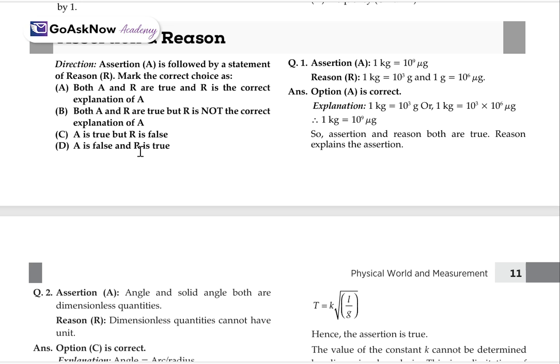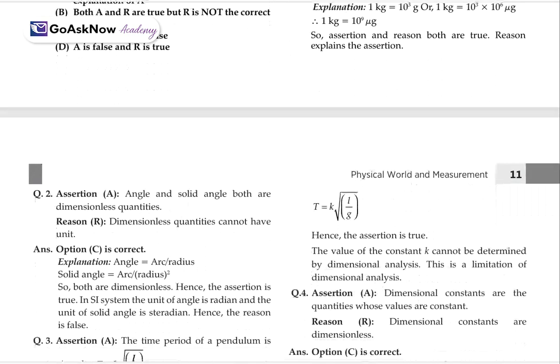Let me explain one. Suppose assertion A is 1 kg equals 10 raised to the power 9 milligram, and reason R is 1 kg equals 10 raised to the power 3 gram, and 1 gram equals 10 raised to the power 3 milligram. Here both A and R are true, as the reason follows the assertion, so option A will be correct. The explanation is that 1 kg equals 10 raised to the power 3 gram and 1 gram equals 10 raised to the power 3 milligram. Like this, we have some more portions.